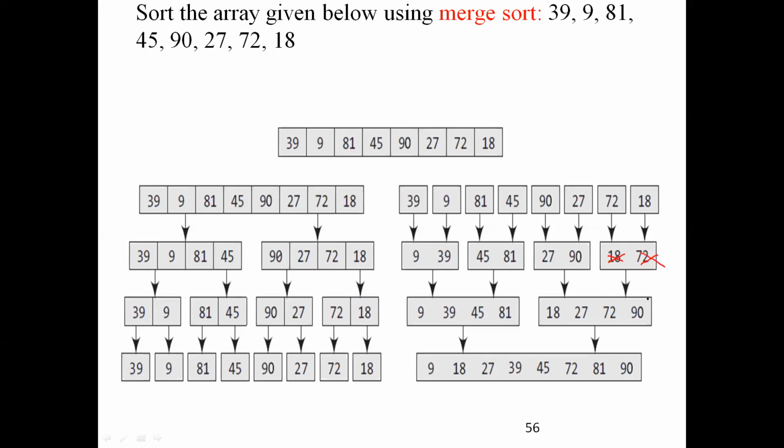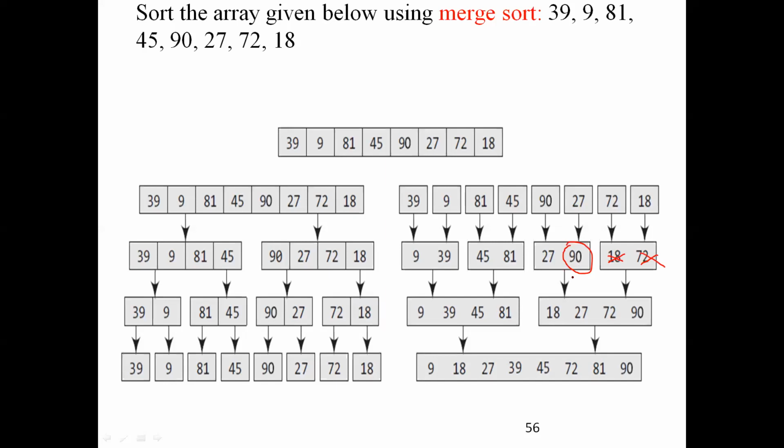Now what happens? There are no elements in the right subarray. So if there are no other elements in the right subarray, what will I do? The remaining elements of the subarray. What is the remaining element? We have only 90. It can be more elements. In our case, in this pass, in this step, we have only one element. It can be more than that also: 90, 100, 102.